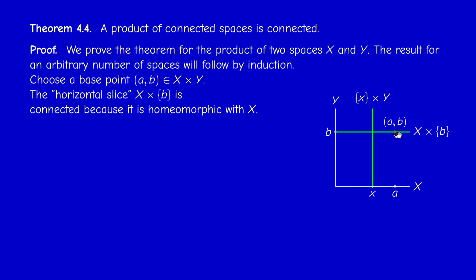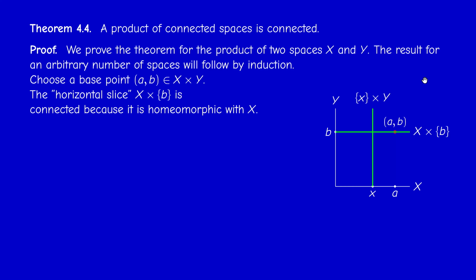Actually, this space is homeomorphic with X, as you may easily check, because this is just a copy of X. This green line is just a copy of the space here. So they are homeomorphic. You should understand that.